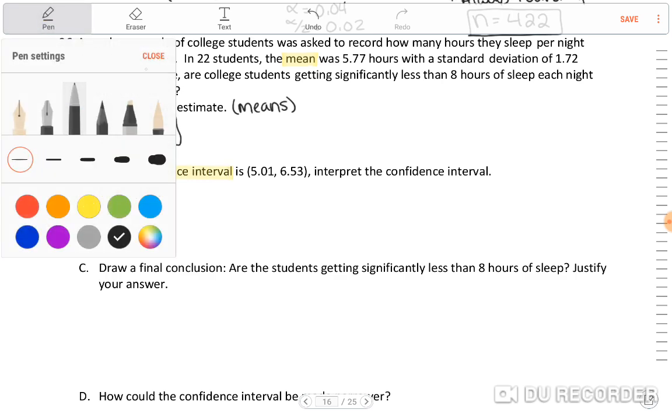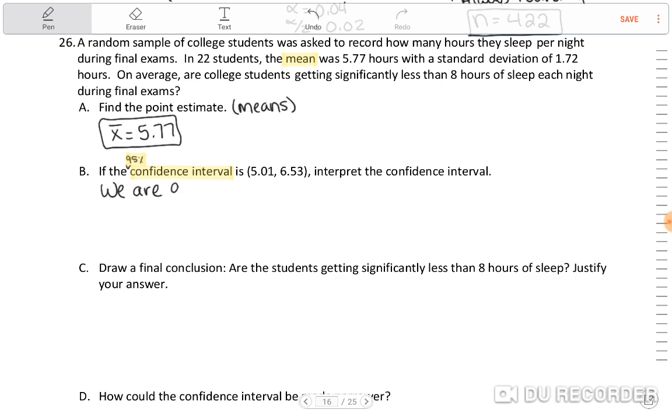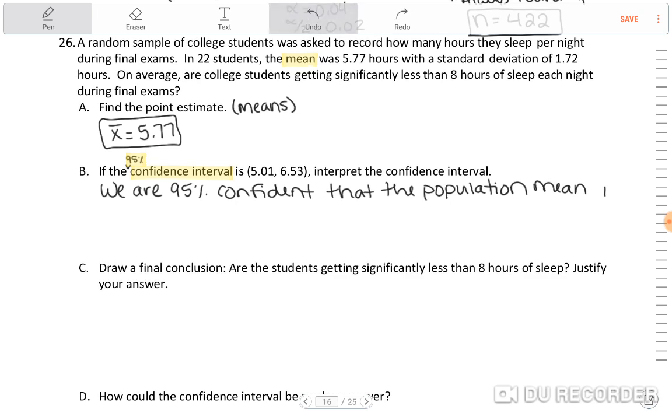now it says we are 95% confident that the population mean. What is our population mean talking about? The mean is the number of hours they sleep each night during final exams.